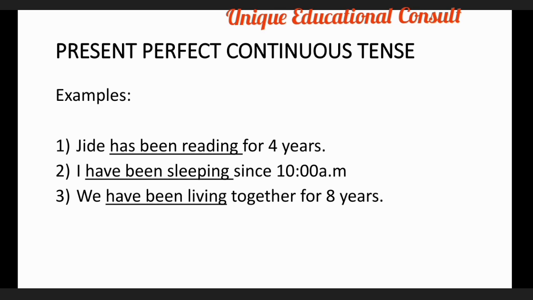And lastly, we have been living together for 8 years and we are still together. So these are the sentences to back up the present perfect continuous tense. What has happened in the past and is still continuing in the present. So I hope this is clear about the tenses as we have them in the English language.